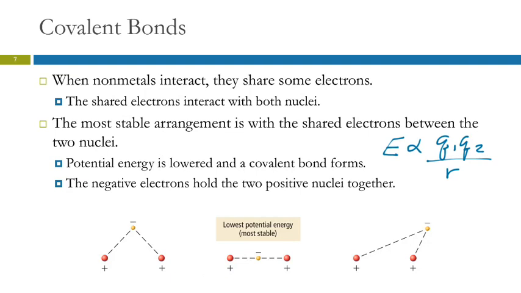That's what makes it negative. Say +1 and -1, it's going to be a negative number. And the distance here is the smallest. Smaller distance, larger negative energy. This is going to be a higher energy, closer to 0, because the distance between the electron and the nucleus is larger, and so it's not as strong of an attraction.